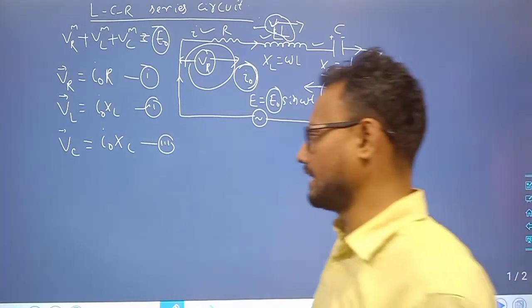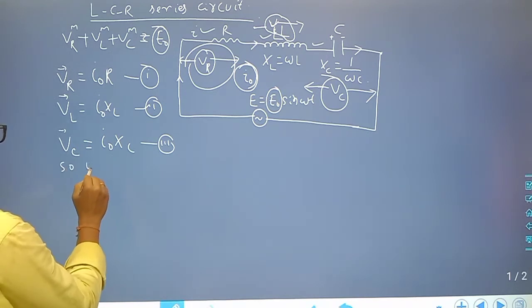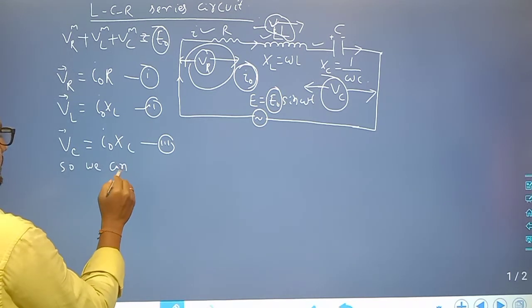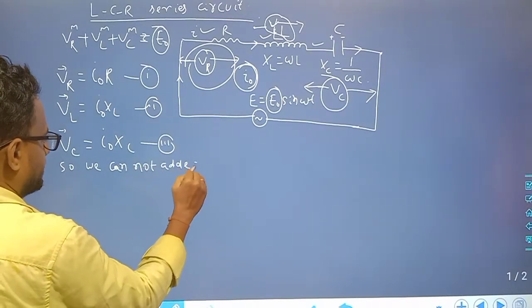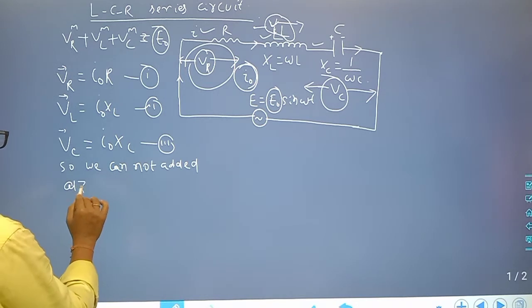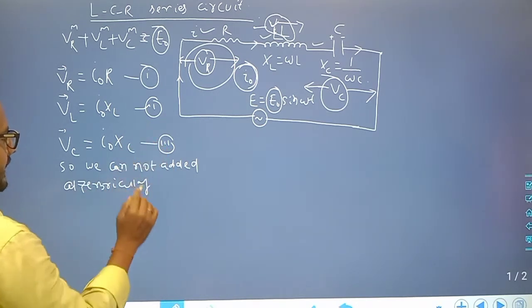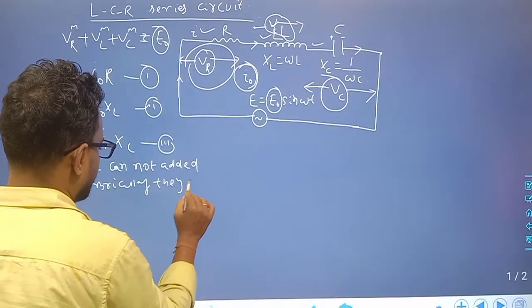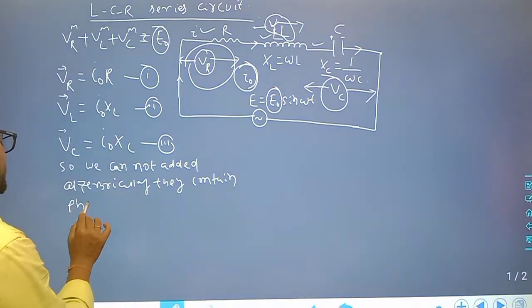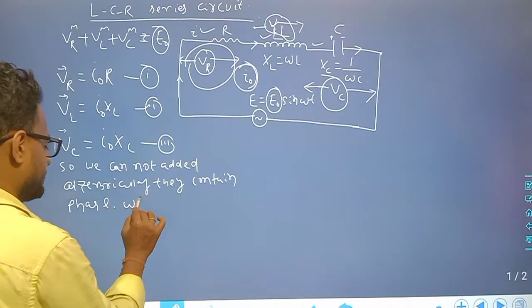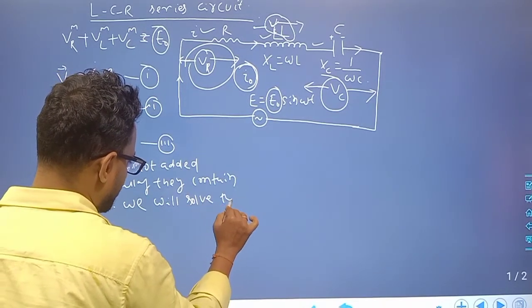So we cannot add them algebraically, because they contain phase. So we will solve them by phasor diagram.